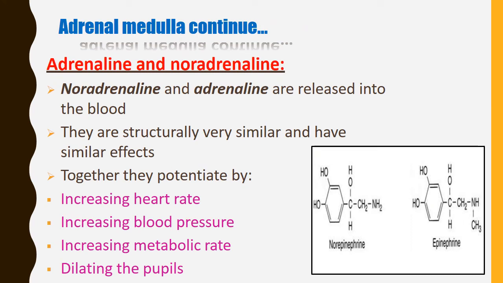Adrenaline and noradrenaline, or epinephrine and norepinephrine, are the same. They are essential and released into the blood. They are structurally very similar and have similar effects. Together they act by increasing heart rate, increasing blood pressure, increasing metabolic rate, and dilating the pupils. These are the actions of adrenaline and noradrenaline in our body.